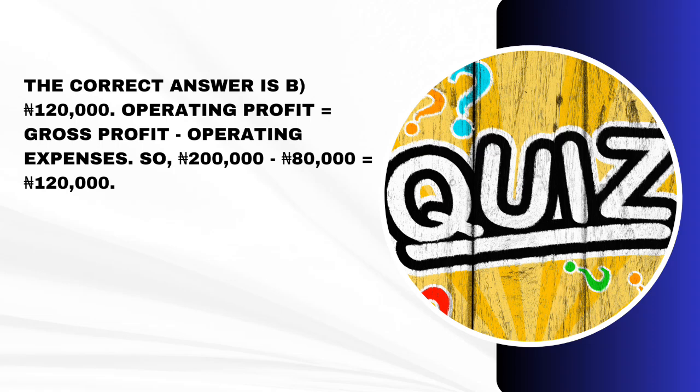120,000 naira. Remember our formula, operating profit is what we are calculating. So the formula is what? Gross profit minus operating expenses. That is to tell you that 200,000 naira minus 80,000 naira will give us 120,000 naira.